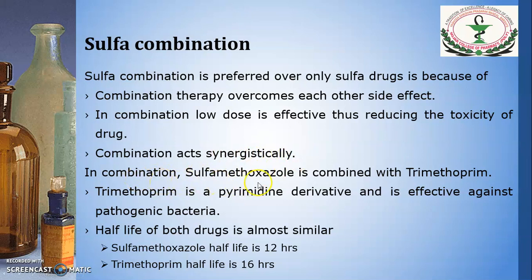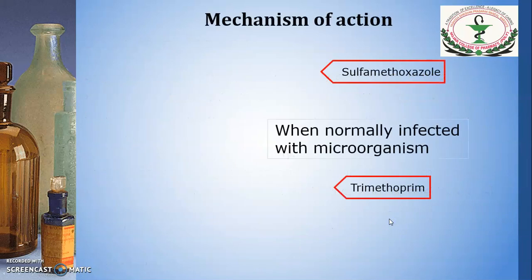Also in combination, sulfamethoxazole, which is an intermediate acting sulfonamide, is used, combined with trimethoprim. Now this trimethoprim is a pyrimidine derivative and it is effective against pathogenic bacteria. If you see the half-life of both the drugs, they are almost similar. Sulfamethoxazole has a half-life of 12 hours and trimethoprim has a half-life of 16 hours. Now we will see the mechanism of action.